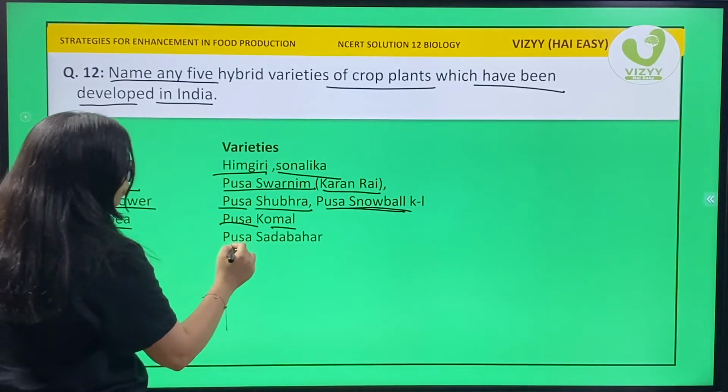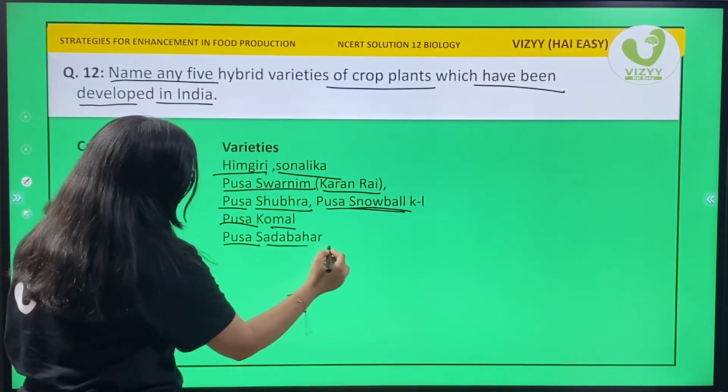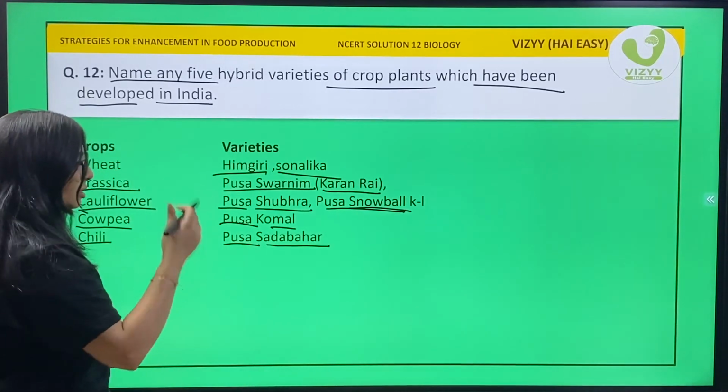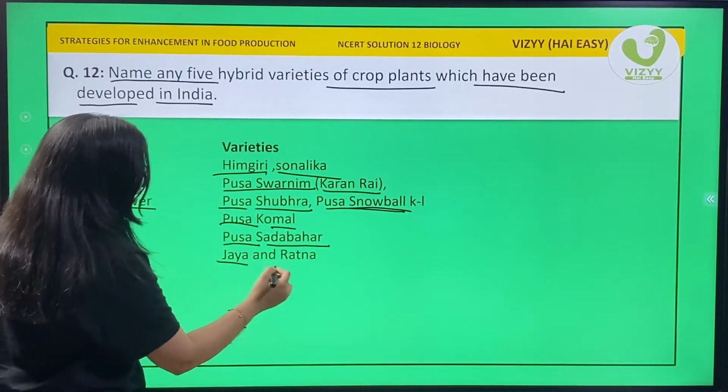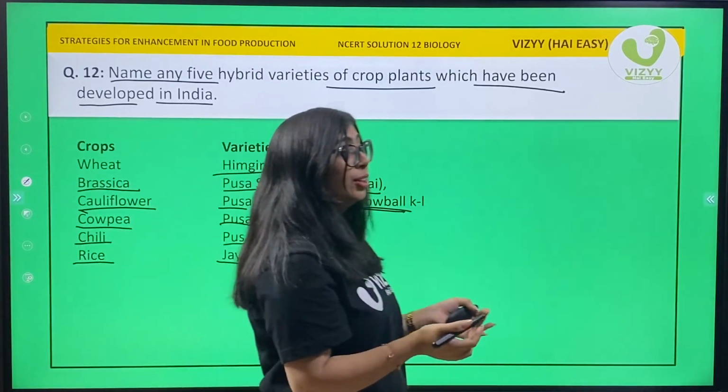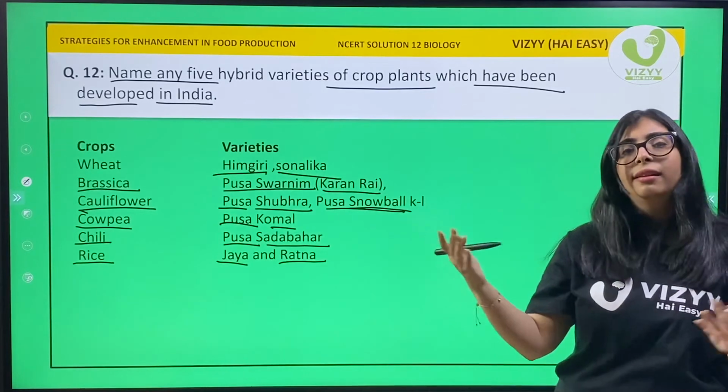Chili, Pusa Sada Bahar. Okay, Sada Bahar. And rice is Jaya and Ratna.